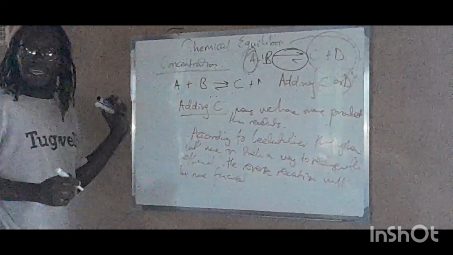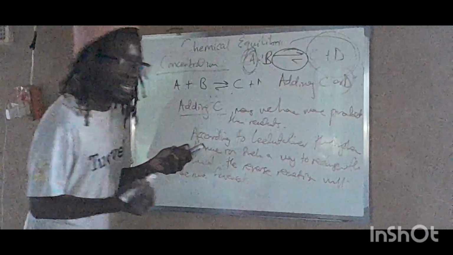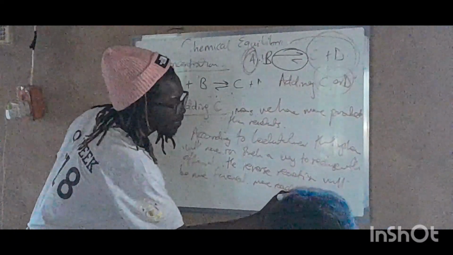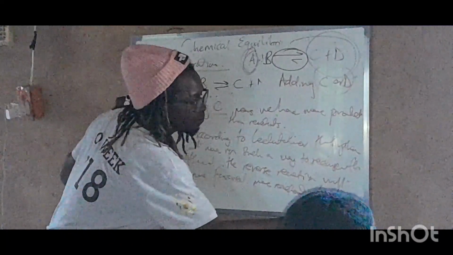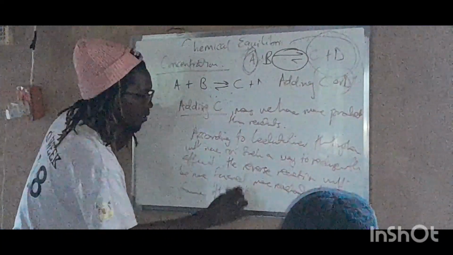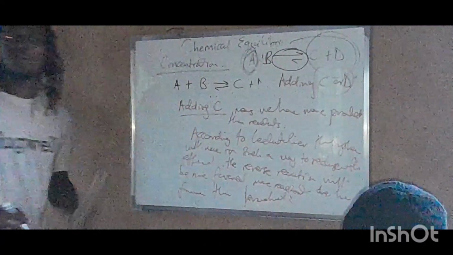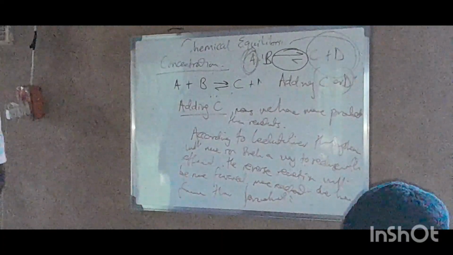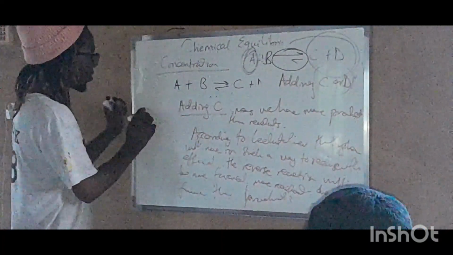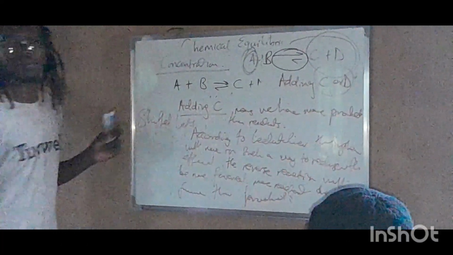If the reverse reaction is more favored, it means that more reactants are being formed than products. And if that happens, where is the equilibrium? It has shifted left. So it means that our equilibrium shifted left.